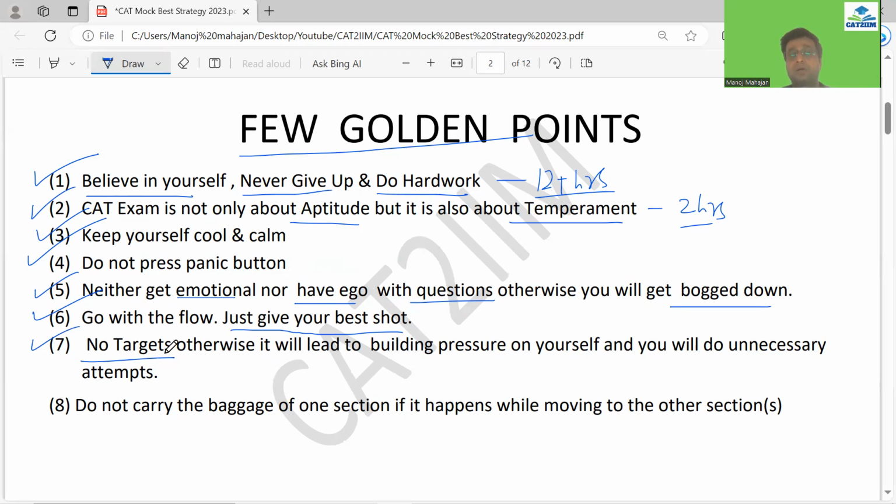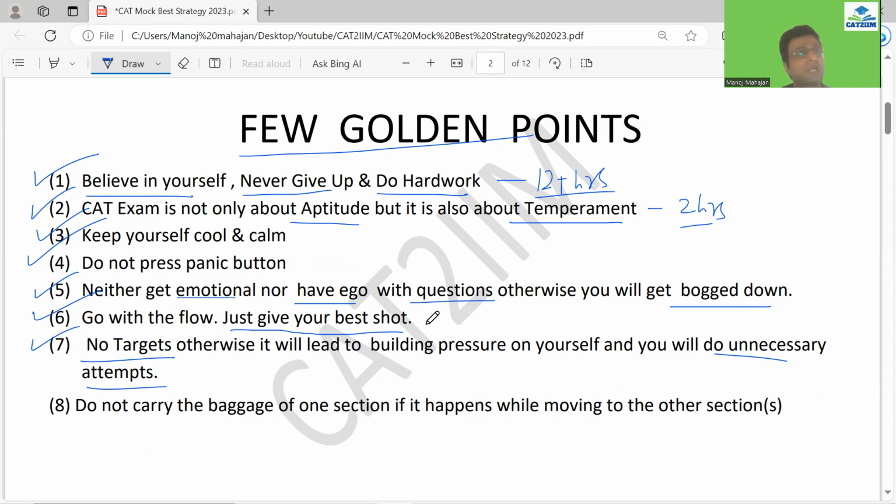Targets are going to build pressure on yourself, and you're going to make unnecessary attempts if you are unable to meet the target, and it is definitely going to lead to negatives as well. So do not set a target of 2.5 sets in LRDI, or maybe 1.5 sets, or maybe 1 set. I would say go and give your best shot, apply the DPAC strategy in the LRDI.